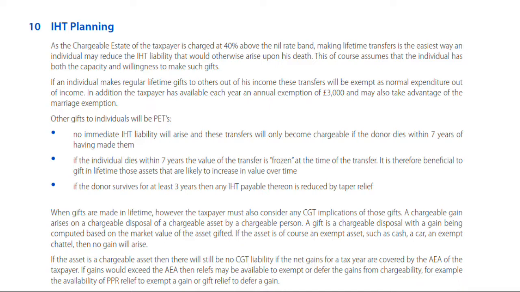Transfers between spouses are exempt for IHT. We also have no gain, no loss transfers for CGT between spouses, but on death, that's an irrelevant point anyway, because there is no CGT on death. So on death, therefore, there is no CGT whomsoever I give my assets to. So there's one bit of good news about dying. Wherever you give your assets, whether it's to your spouse or more likely there in an exam question, your children, on that basis there'll be no CGT.